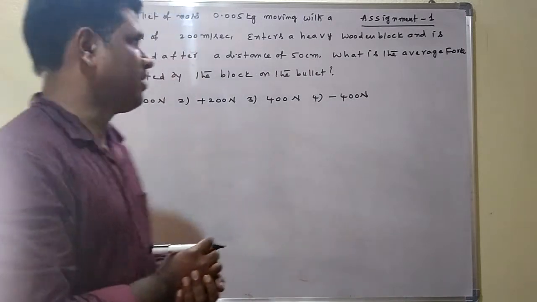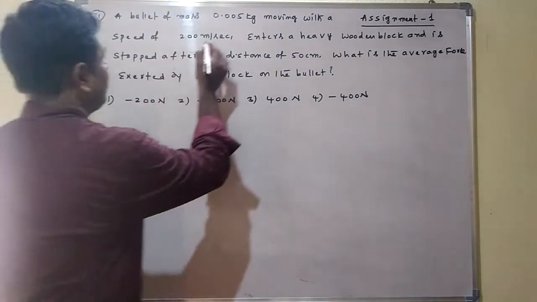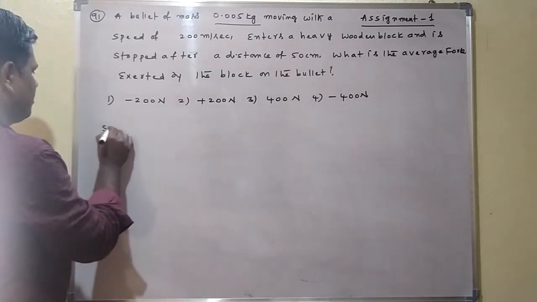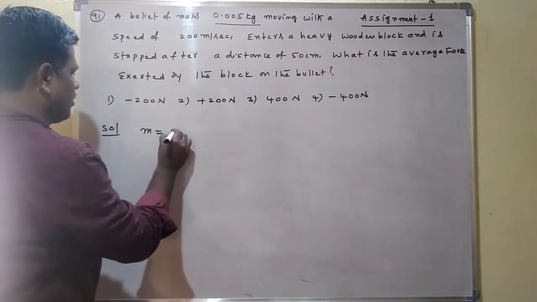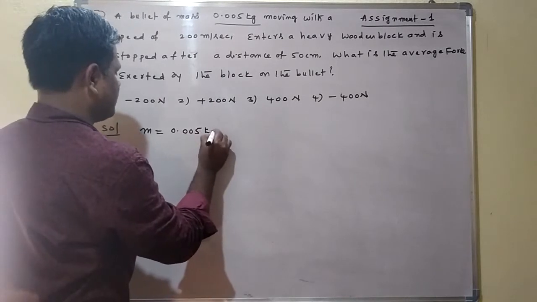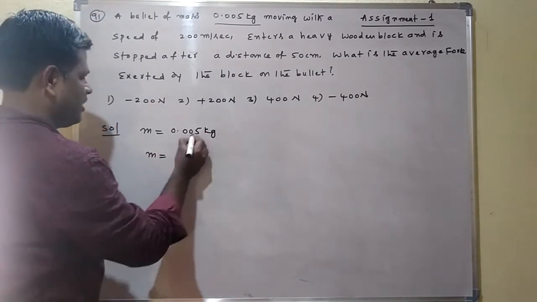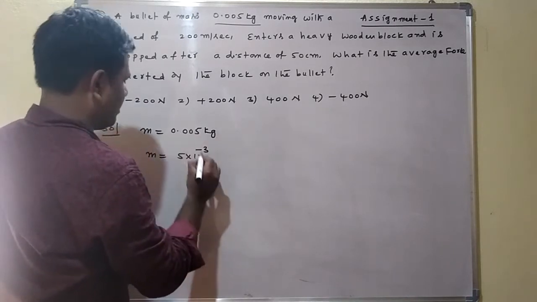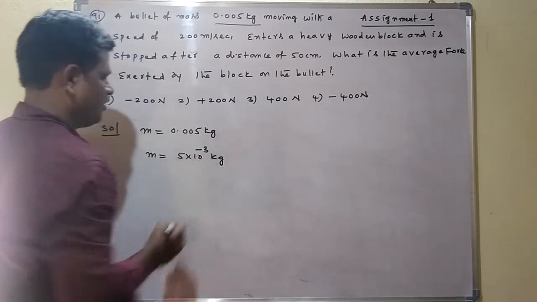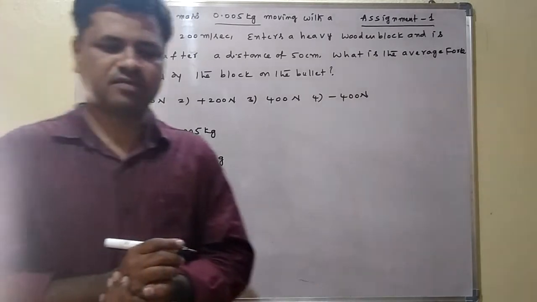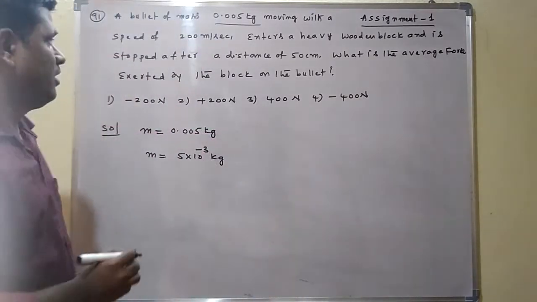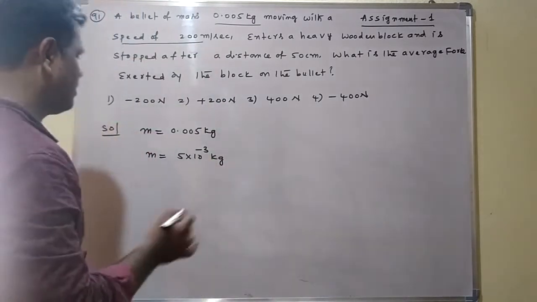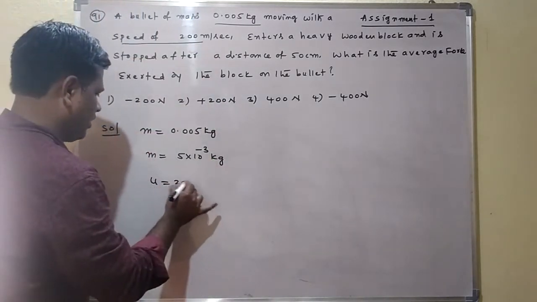Now, I will start question number 91. A bullet of mass 0.005 kg is given. This can be written as 5 into 10 power of minus 3 kg. This is the mass. Here it moves with an initial speed given as 200 meter per second,